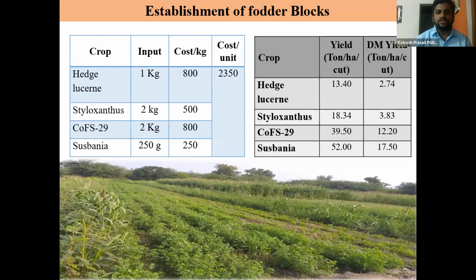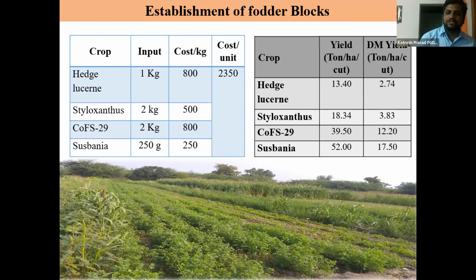In such fodder blocks we must have hedge lucerne, Stylosanthes, and COFS 29, Coimbatore Fodder Sorghum, which is very palatable and has very good yield. That is a cereal crop, a multi-cut variety. COFS 31 is also very good, and it is available. Sesbania along the bunds, you can observe in the photograph. It was taken in our farm only, where we are growing all kinds of fodders for sheep and goats.